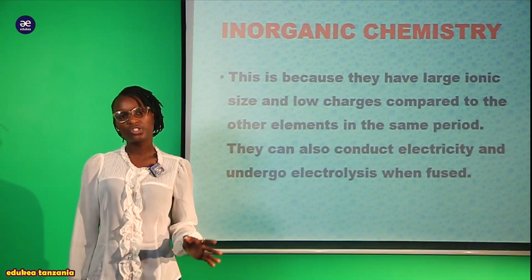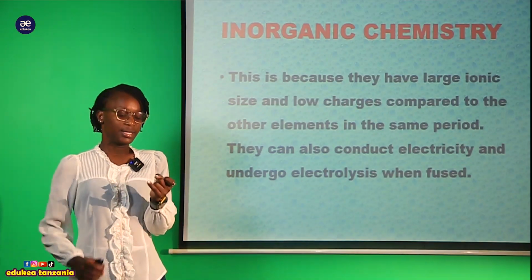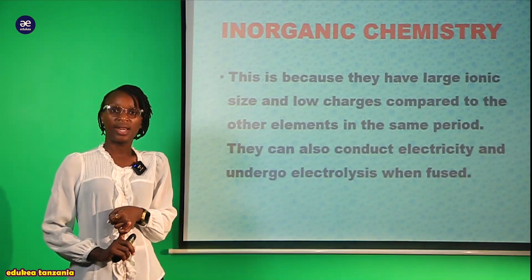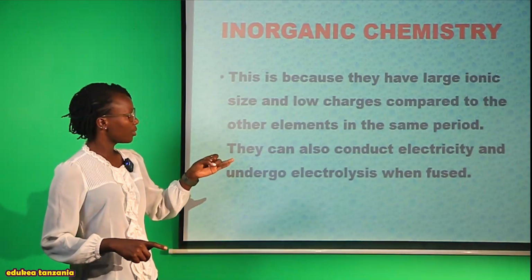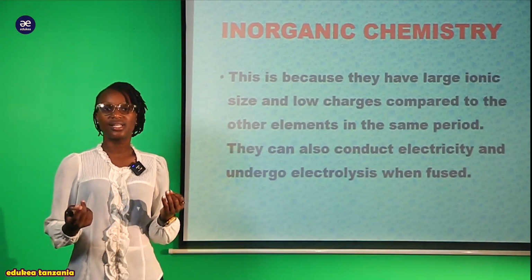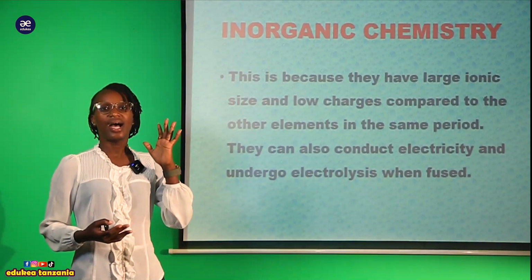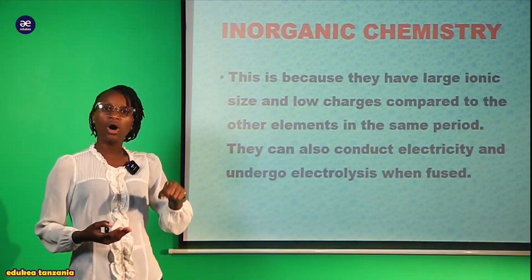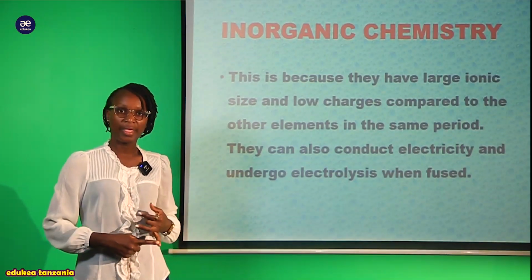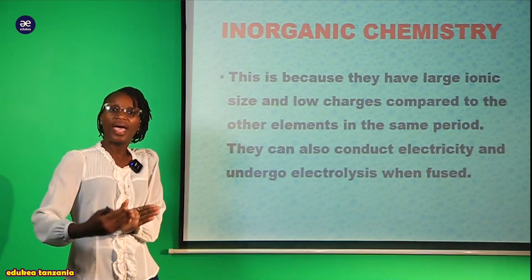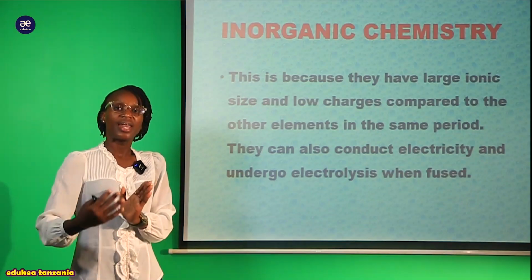Now when we come to the ionic size and the charge, you will see that the charge is small, because we know that sodium has a charge of how much? Of 1. Magnesium has a charge of 2. But when we come to the ionic size, you can see that the ionic size is very large, but the charge is small. It is small when compared with other elements. For example, sodium has a charge of 1, magnesium has a charge of 2. When I go to another element, for instance aluminium, you will see that it has a charge of how much? It has a charge of 3.